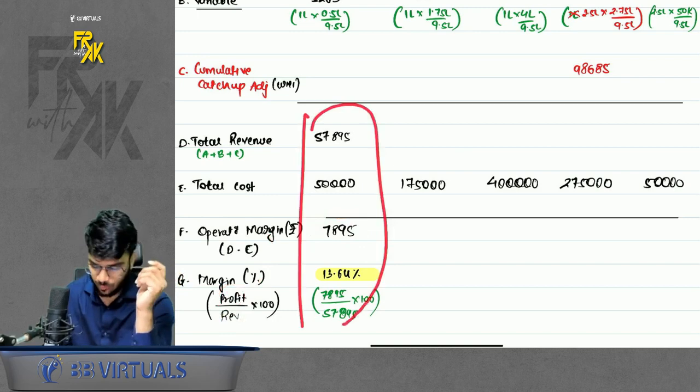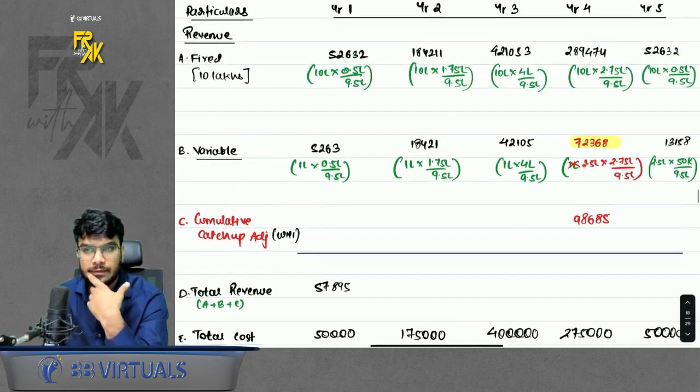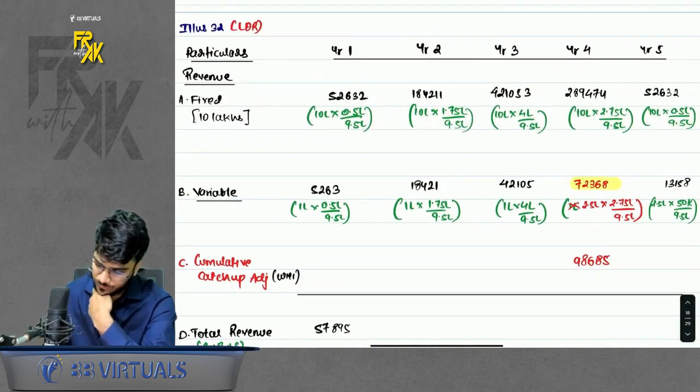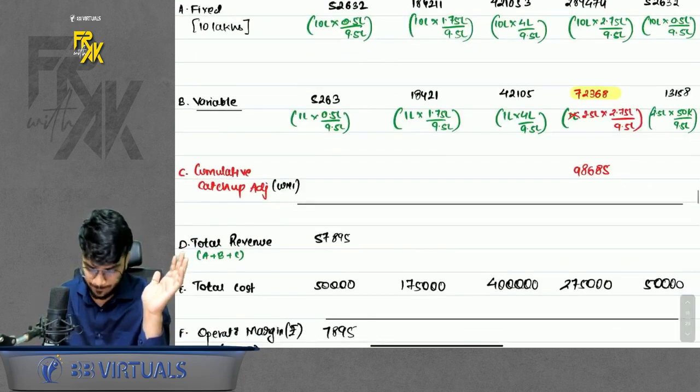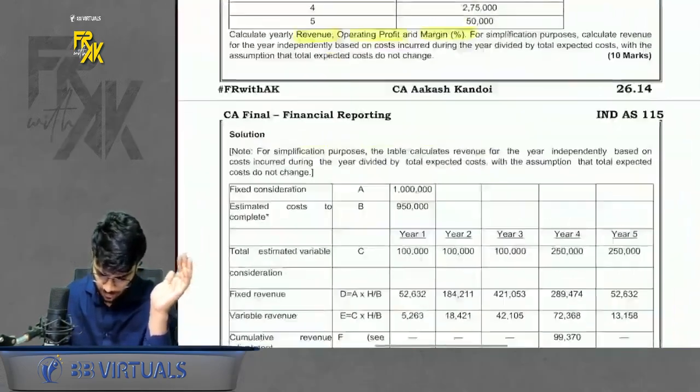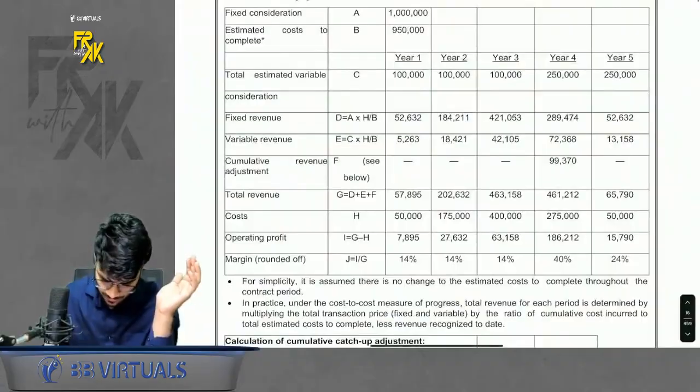I did it for 1 year. You can do it for the remaining years. It is simple. Clear with this? So in this question, only the 4th year adjustment is important. Rest everything is simple. Chalo. Let's proceed further. Now we have illustration number 31, I guess.